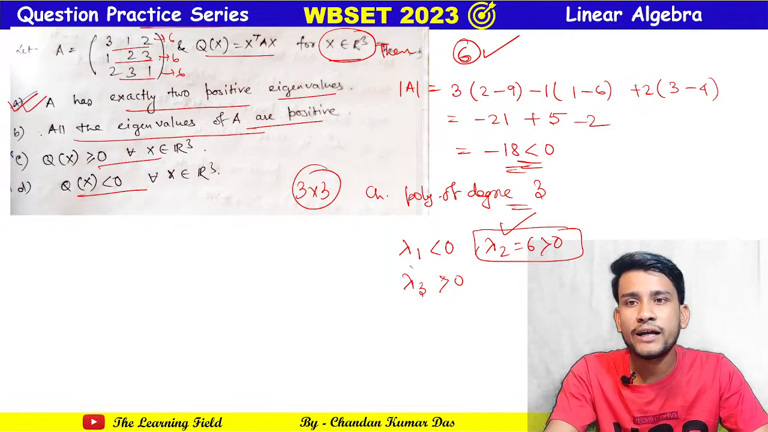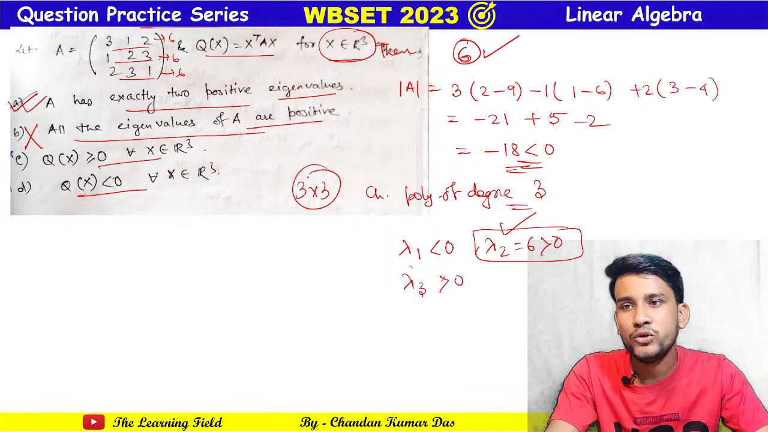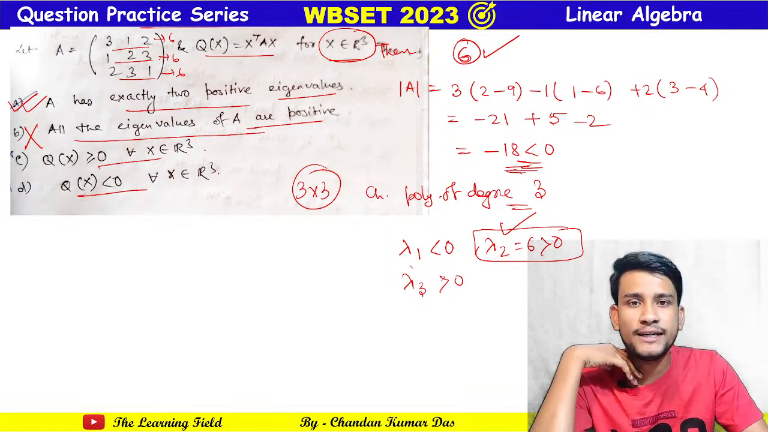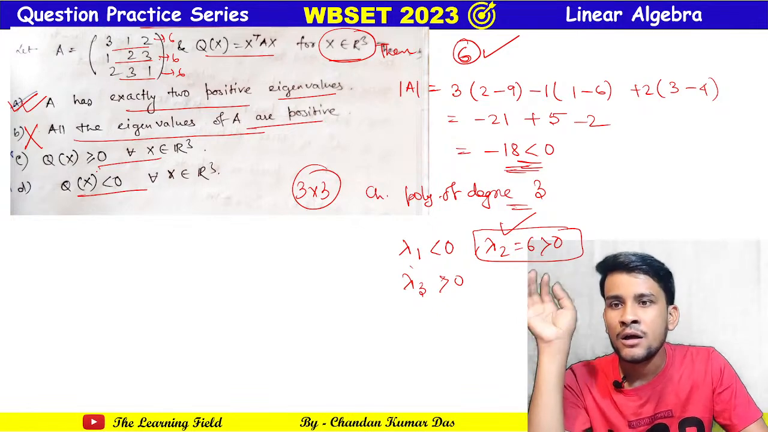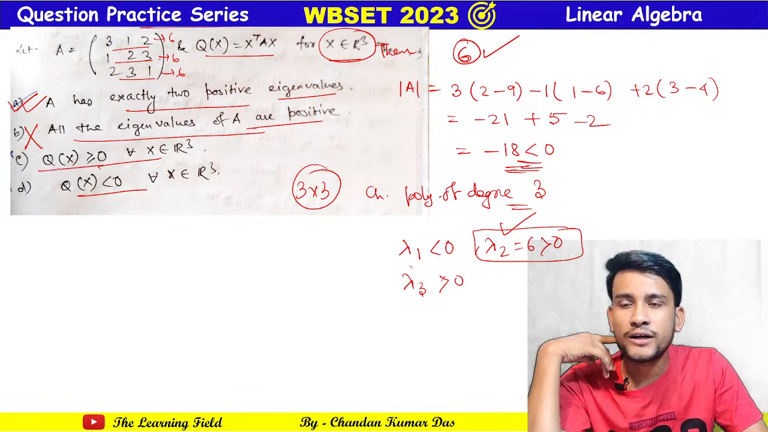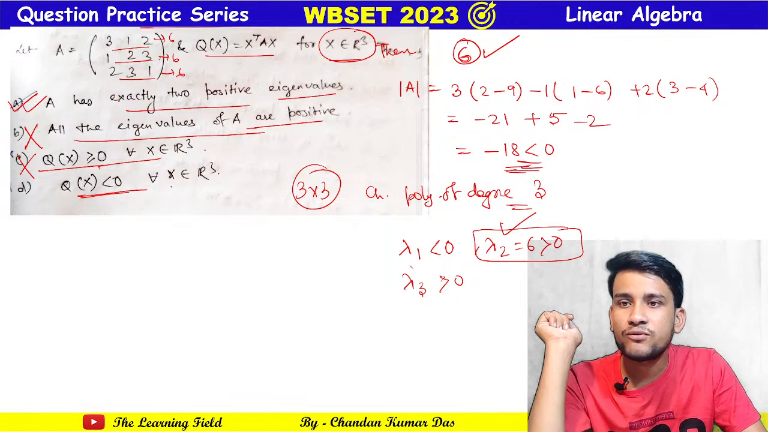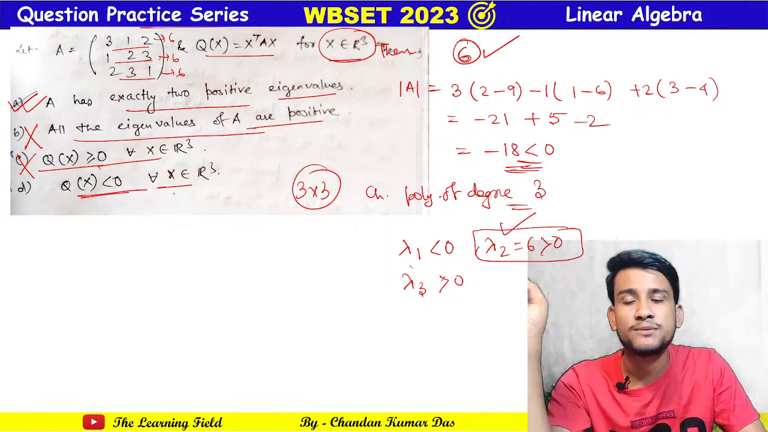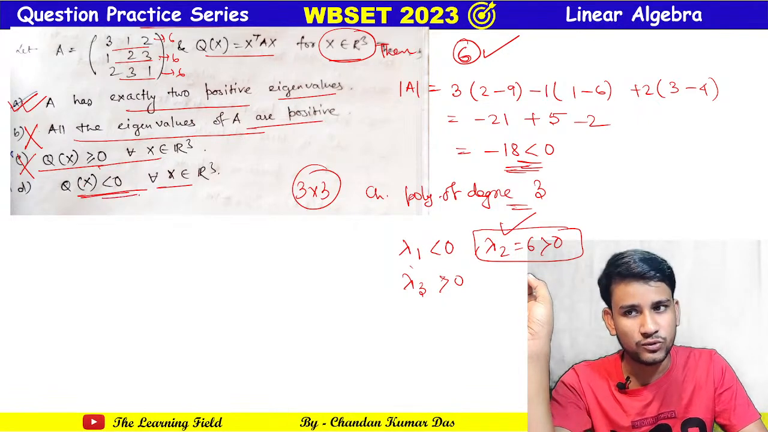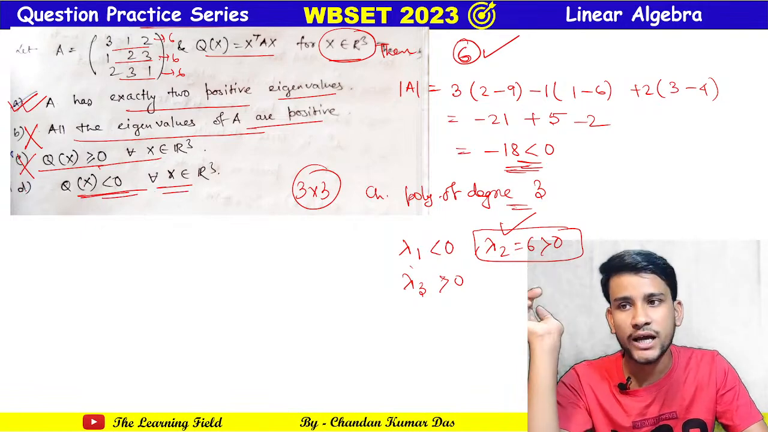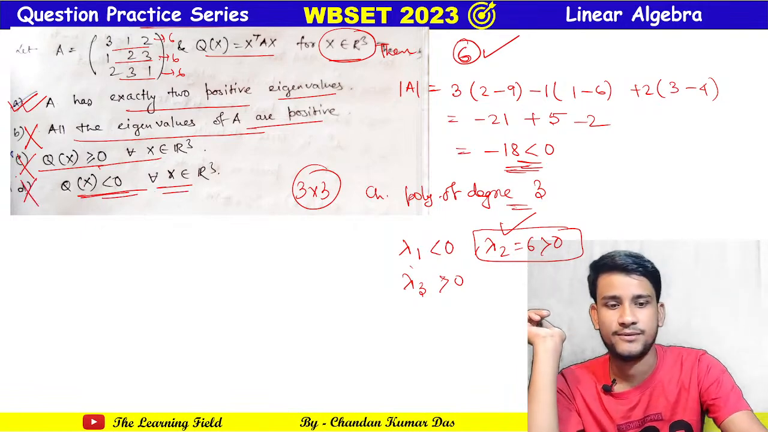All the eigenvalues of A are positive? No, it's not, since the determinant is negative, the quadratic form is not greater or equal to 0. And is it less than 0 for all x? No, this is not for all x. For some x this is true, but not for all x. So this is also not correct.